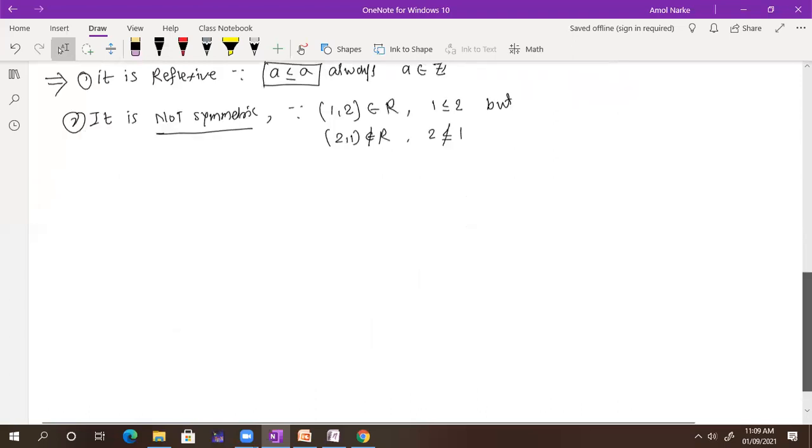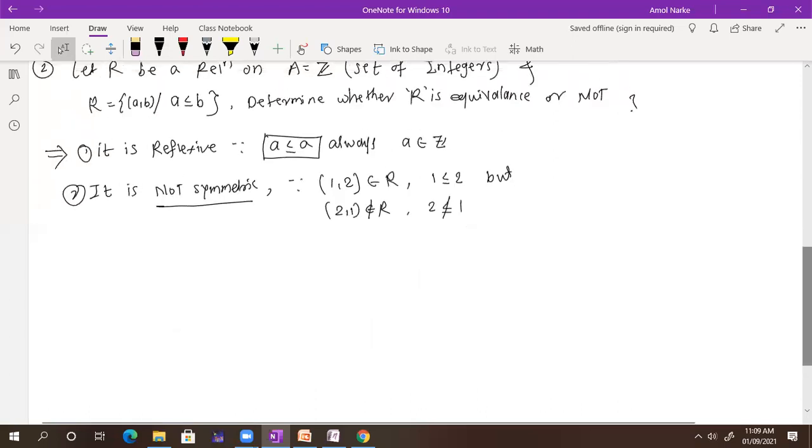What about transitive? Is it transitive or not? Yes, sir, it is transitive. How?